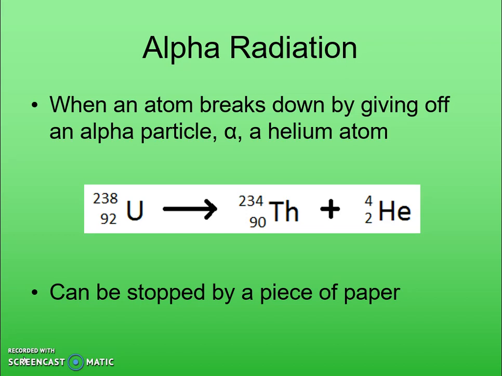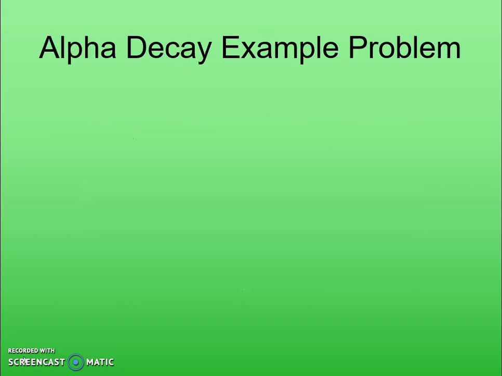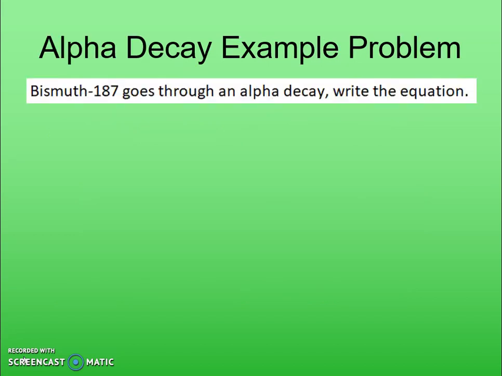So let's see how you could put together this process by yourself and come up with the radioactive equation for this alpha decay. We're going to take a look at bismuth-187 and put it through an alpha decay. So first we have to find bismuth-187. Again, 187 is the mass, with bismuth having an atomic number of 83. Note it's going to go through an alpha decay, so it's going to give off that 4-2 helium atom, and then from there, we figure out what is left behind.